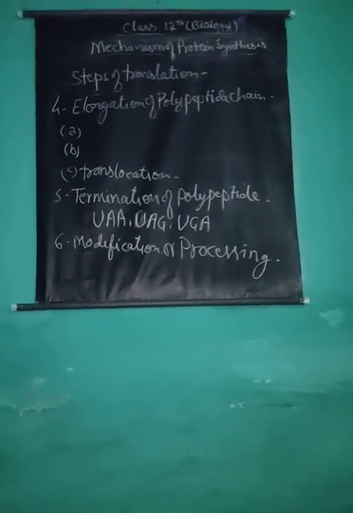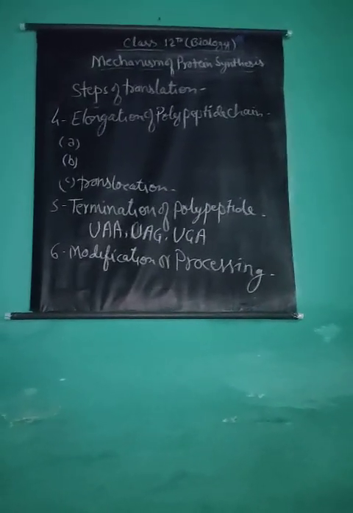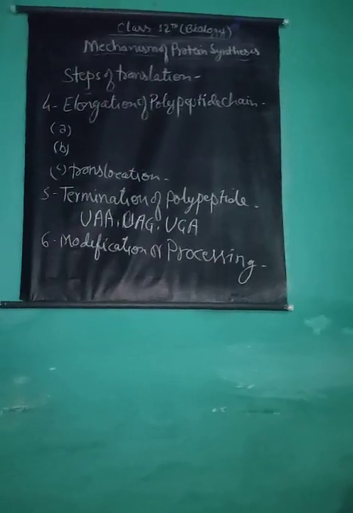It has been seen that the starting amino acid in the polypeptide chain is either formylated methionine in prokaryotes or methionine in eukaryotes. The released polypeptide chain is modified in various ways.